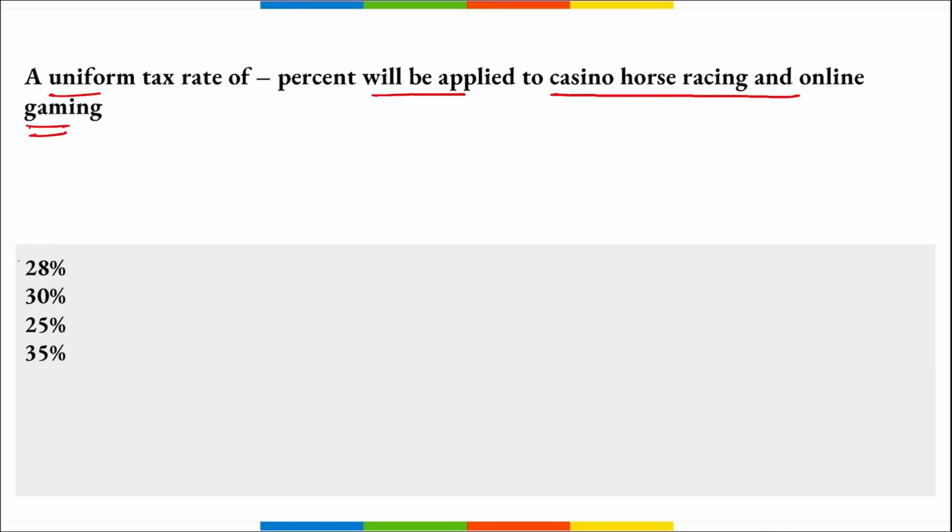So remember, a uniform tax of 28% will be applied to casinos, horse racing, and your online gaming. Correct? Important. The tax will be based on the face value of the purchased chips for casinos, on the full value of the bets placed with horse racing, and the full value of the bets placed for the online gaming.